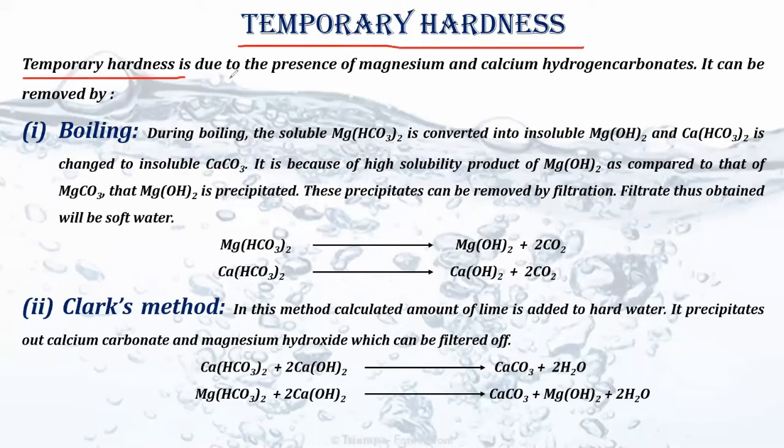So temporary hardness is due to the presence of magnesium and calcium hydrogen carbonate. How, when will water be said to be temporarily hard? See, basically hardness means presence of calcium and magnesium, right?